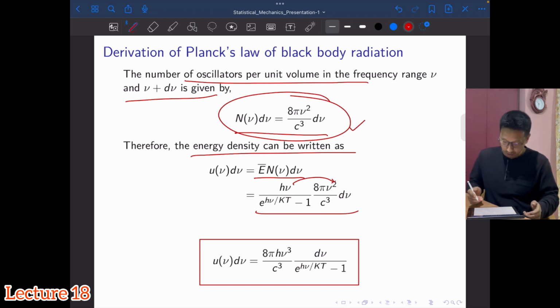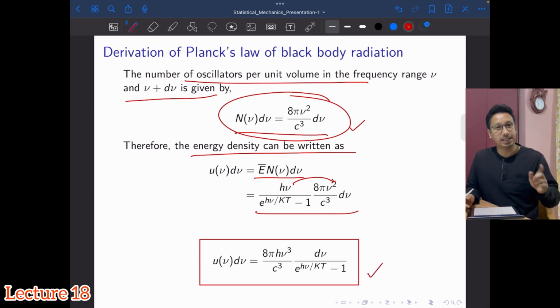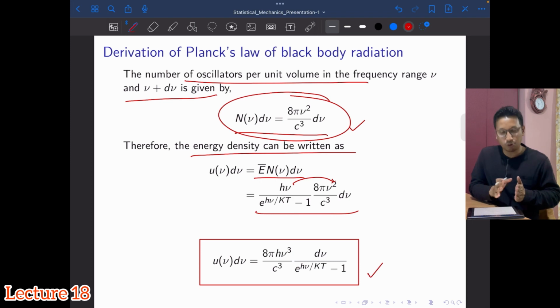So all the characteristics that we discussed in the previous video are given by this particular expression. That's why this idea clicked, and that's where a new dimension of physics came into the discussion.